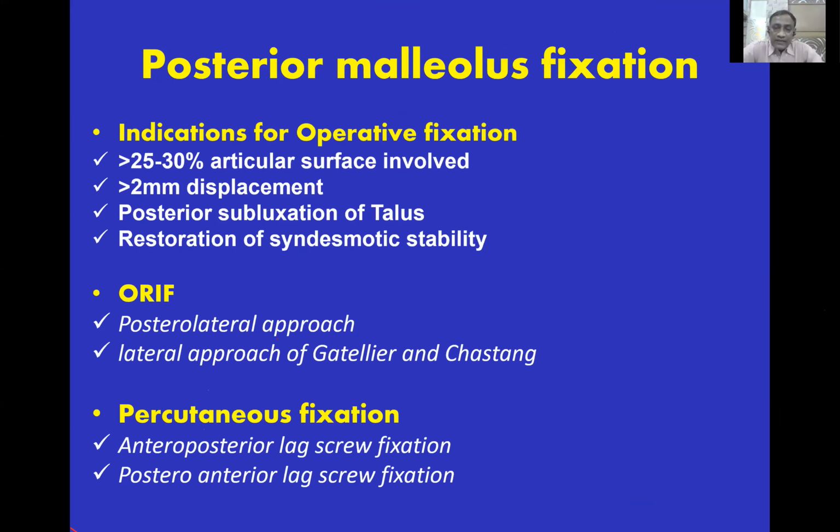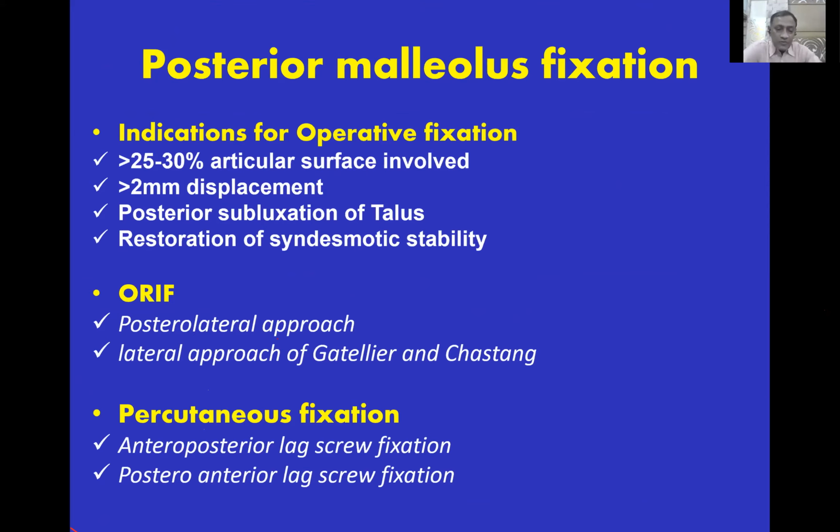Then another fracture which is very popular is the posterior malleolar fracture, and you should know how to fix it. What are the indications? When 25 to 30% of the articular surface is involved, the displacement is more than 2 millimeters, there is posterior subluxation of the talus, or when you want to restore syndesmotic stability. And how do you do it? The commonly used approach currently is the posterolateral approach, either in the prone position or lateral position, which is very popularly done by Kakatkar sir.